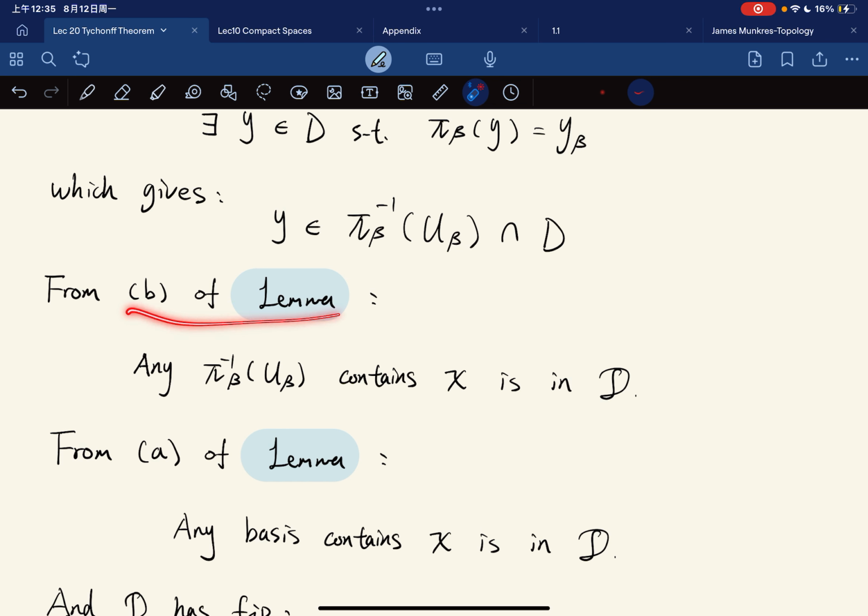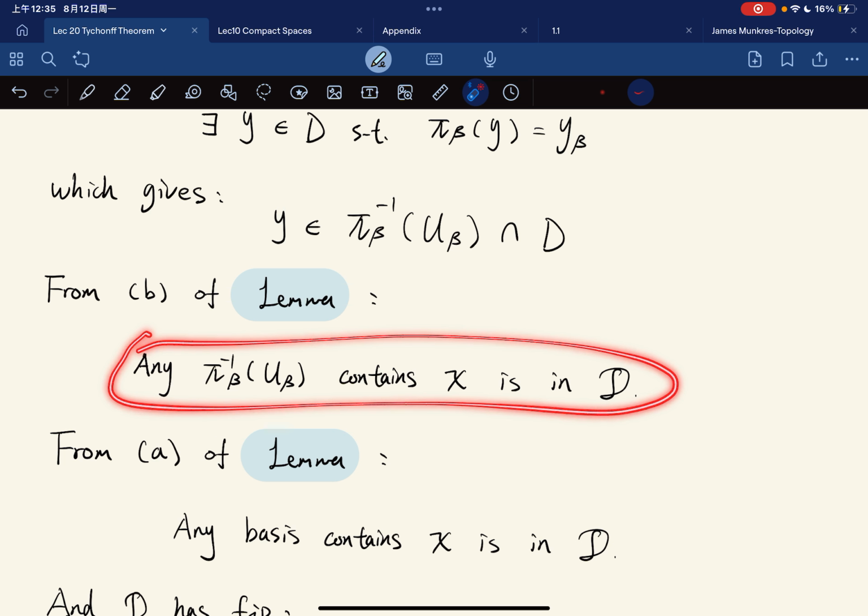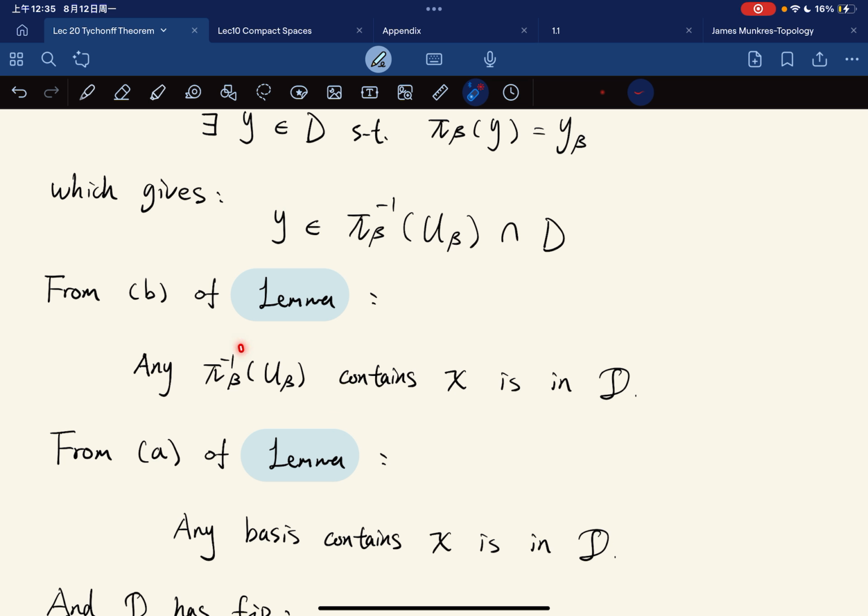Okay, so from here, with this claim, from part B, D will absorb this subbasis element that contains x.